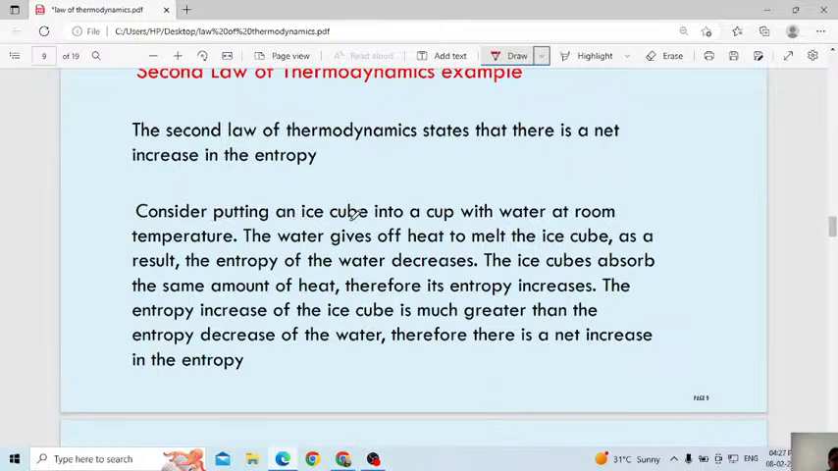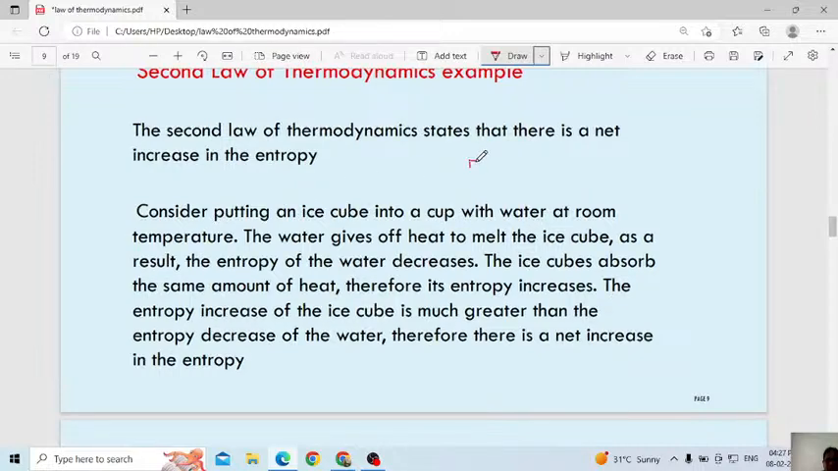Consider putting an ice cube into a cup with water. Here consider a small ice cube. Then consider one beaker, it contains water, normal water. Inside the water put the ice cube. Okay, up to here the water is there. Inside the water put the ice cube. What will happen? Listen here.